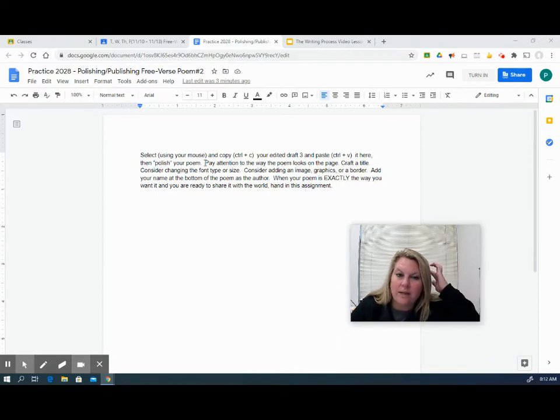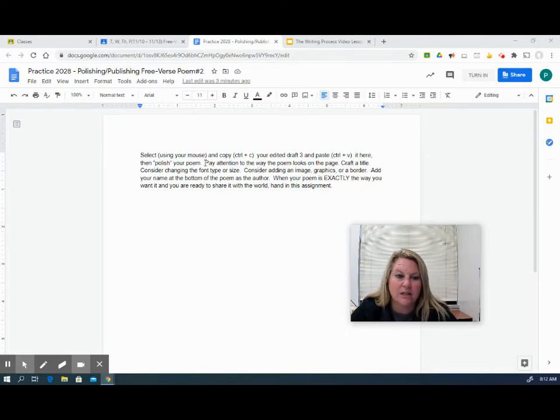Pay attention to the way the poem looks on the page, craft a title, consider changing the font type or size. Consider adding an image, graphics, or a border. Add your name at the bottom of the poem as the author. When your poem is exactly the way you want it and you are ready to share it with the world, you can hand in this assignment.